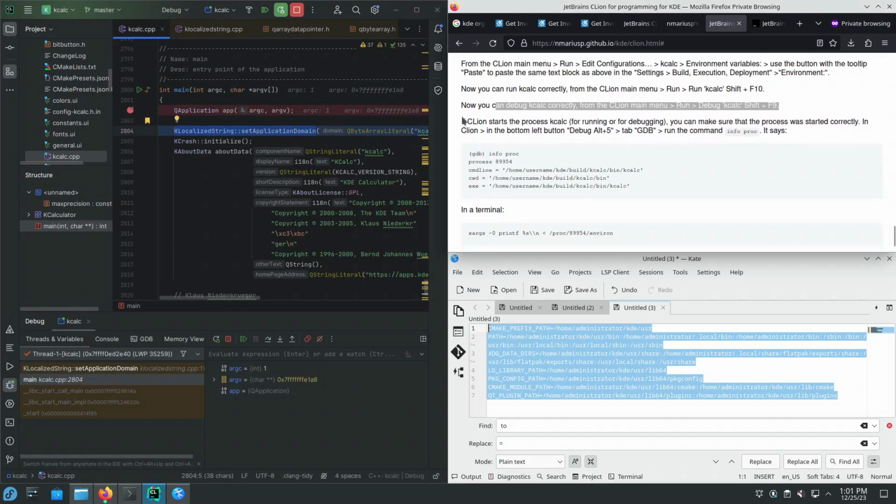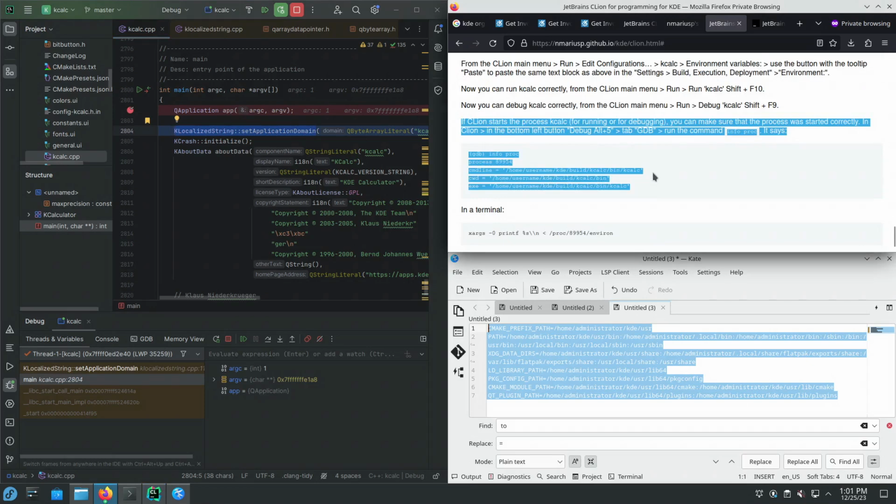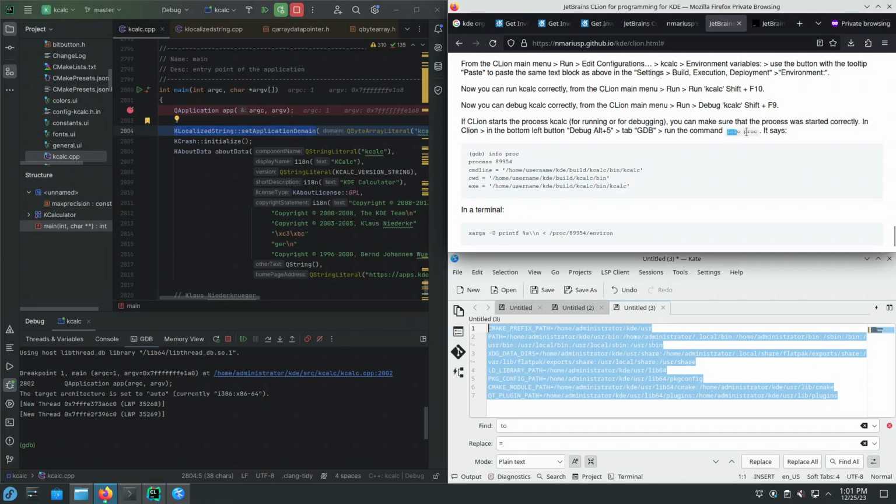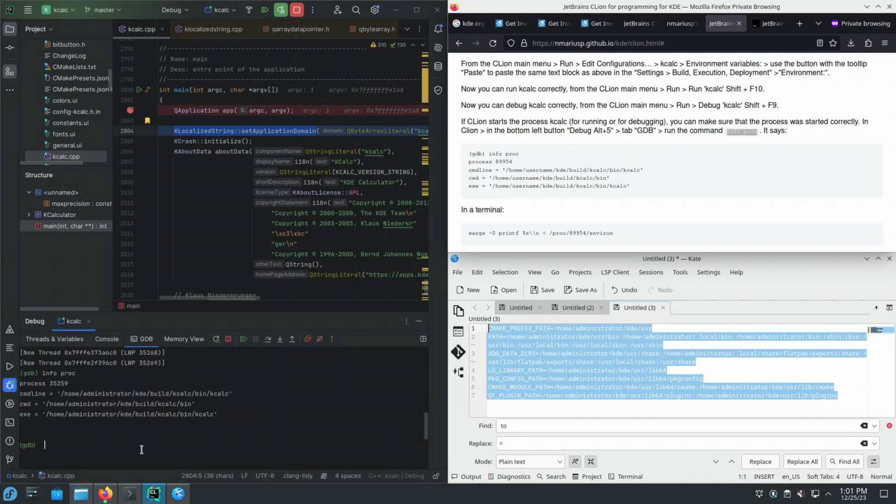As an extra precaution measure, we can do these steps. So let's actually do them. In the debugger tool window, debug, Alt-5, there's a tab which is called GDB. GDB is the GNU debugger. And CLion is using, is instrumenting the GDB debugger. Let's run info proc. We can run GDB commands in here. It says that the process ID, PID, is 35259. Let's paste it here.